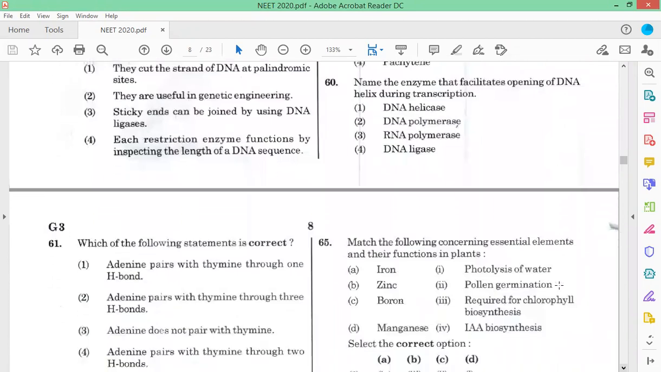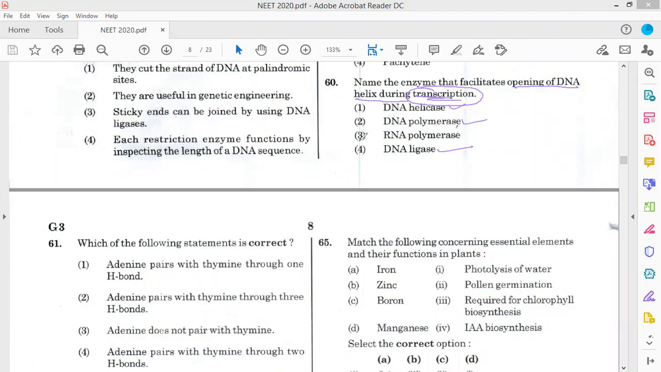Name the enzyme that facilitates opening of the DNA helix during transcription. Many of the students may have made a mistake because they did not see that transcription is given. It's not replication. DNA helicase, DNA polymerase and DNA ligase are replication enzymes. So it's given as transcription, so option 3 is the correct answer.